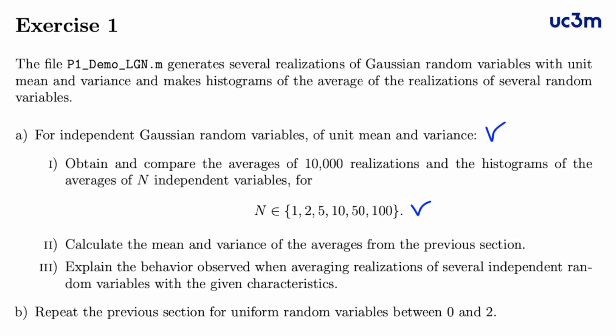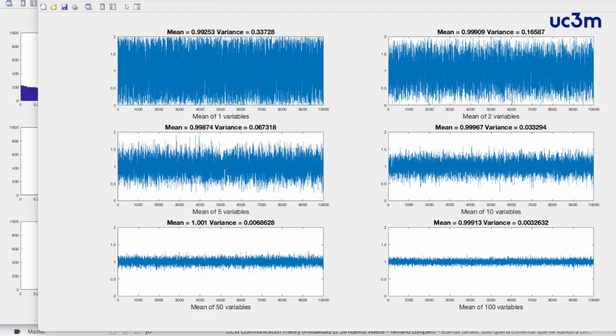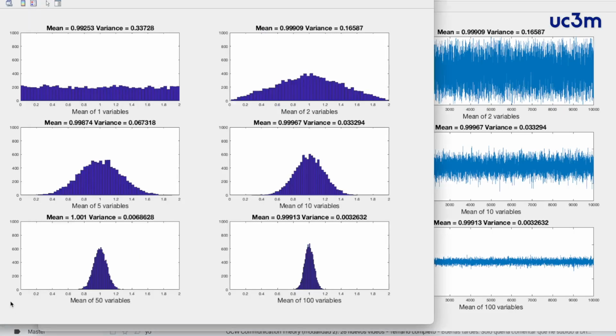But what is more interesting is that the same result is going to happen even when the random variables that we are averaging do not have a Gaussian distribution. In this case, we'll average uniform random variables between 0 and 2. This means that the mean is again 1. Again, when the number of random variables increases, the variance is reduced, the mean is always 1, and what is interesting is the histogram, because we have uniform random variables.